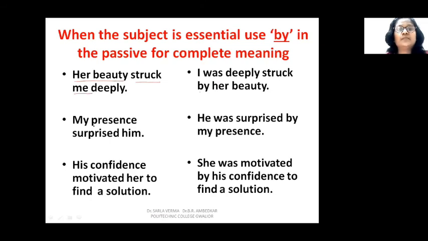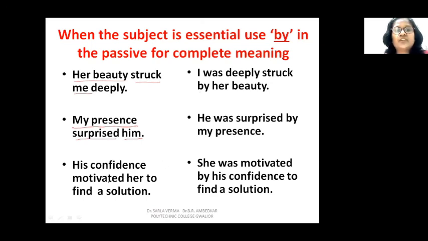This is the passive. My presence surprised him. So surprised is the verb, and surprised whom? Him. Him is the object and my presence is the subject here. We are talking about my presence. Now if you change using this verb and object, it will become he was surprised in the passive voice. But if you don't say by my presence, the meaning is incomplete. So you cannot drop the subject here. You have to say he was surprised by my presence. Then the meaning is complete.